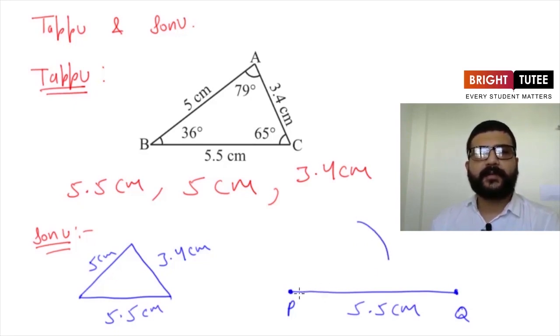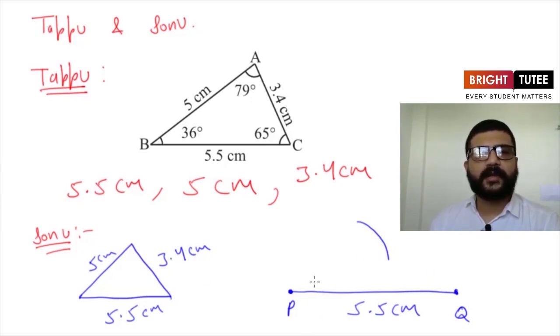Now he knows the third point of this triangle will be on this arc only. Now which is that point? There are infinitely many points on this arc. Now how to decide which point is the third point of this triangle? So he knew that one of the side lengths is 3.4.